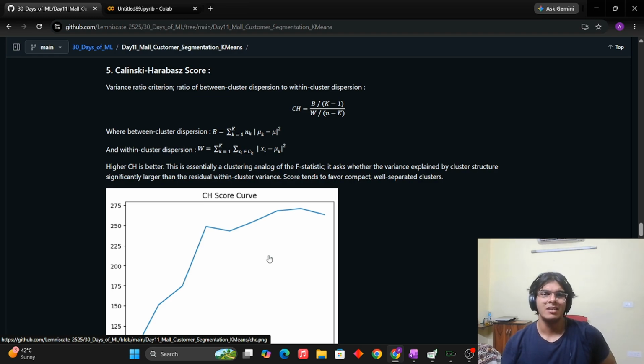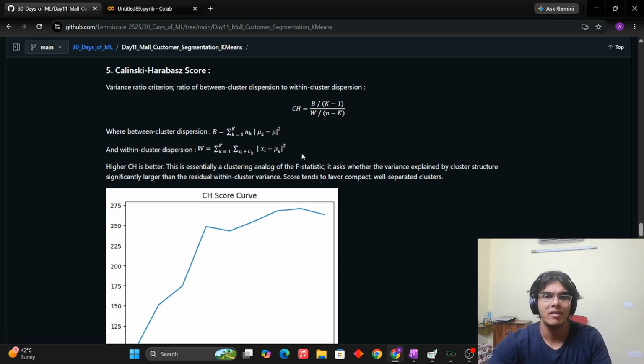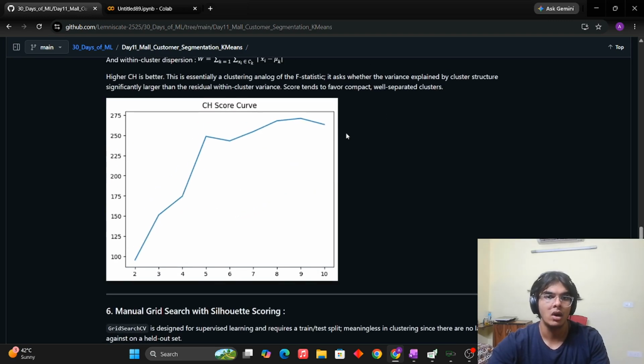So it is saying that, if you look at this value right here, the within cluster dispersion, we do calculate this as part of the Lloyd algorithm itself. This is nothing but the within cluster variance, which we wanted to minimize. So we can say that this W value is what we try to minimize, which is why we should aim for a higher CH value curve.